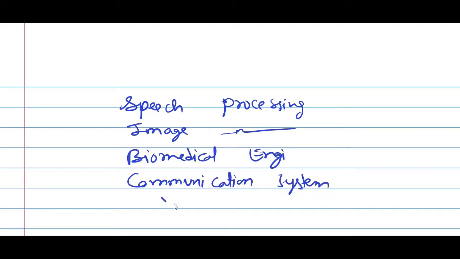With the help of Fourier, we can also determine the vibrations in the system, vibrations in machines. Let us take some examples of biomedical engineering. You might have seen the ECG graph. That is nothing but the Fourier spectrum, the frequency spectrum.